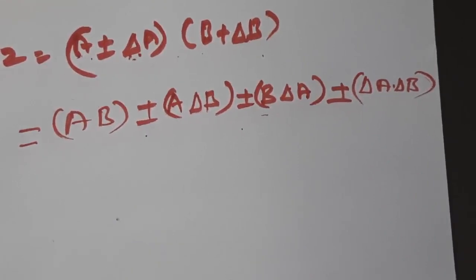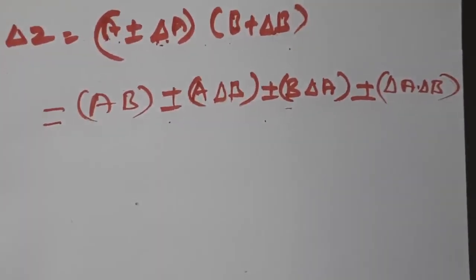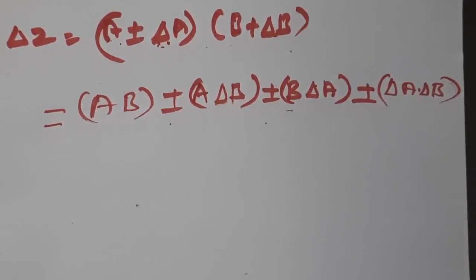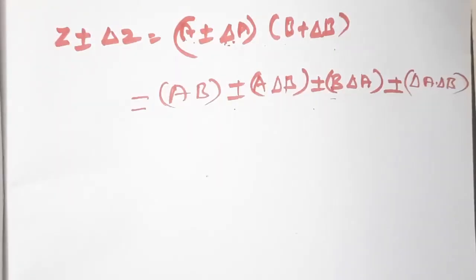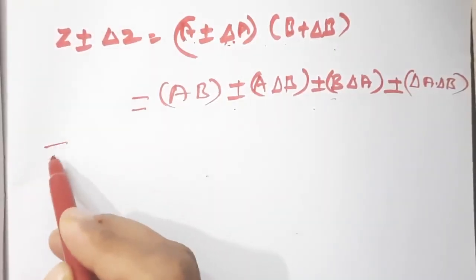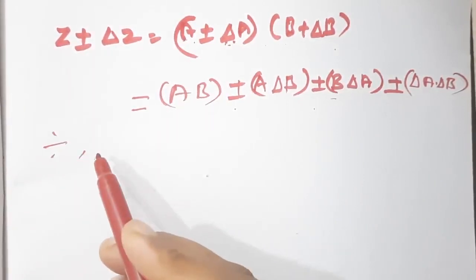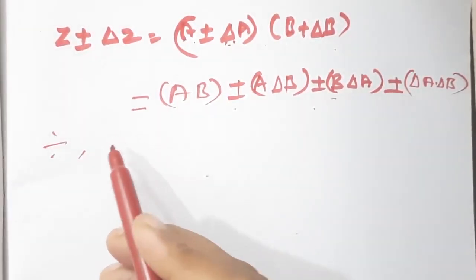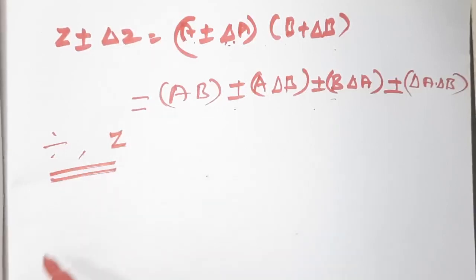Understand? Here now we are doing some simplification, that is dividing both the sides by Z. Dividing left hand side and right hand side by Z or AB. So what will we be getting?